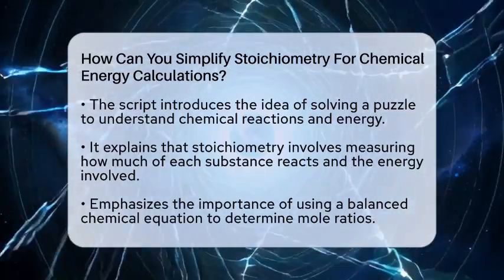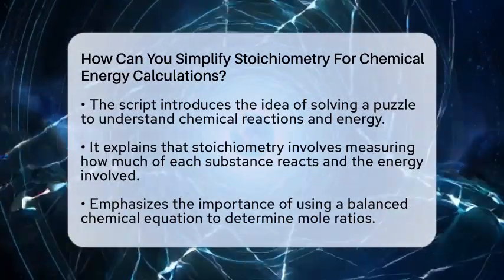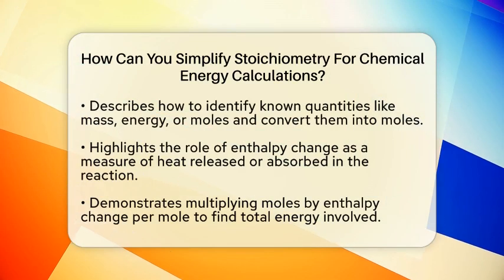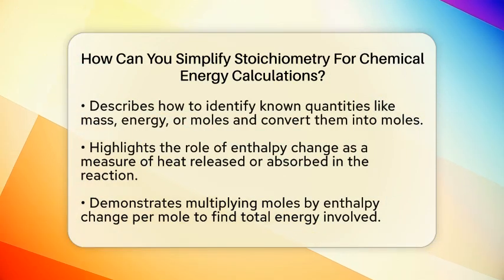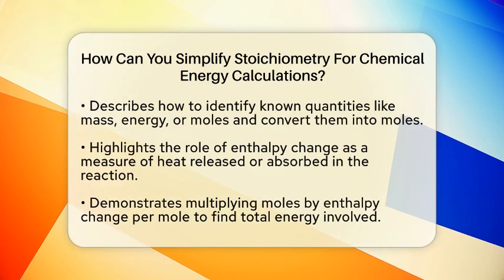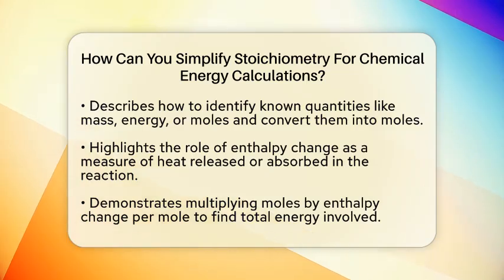Start by looking at the balanced equation. It tells you how many moles of each substance are involved. For example, if you have a reaction where hydrogen gas reacts with chlorine gas to make hydrochloric acid, the equation will show the number of moles of each substance involved. It also includes the enthalpy change, which is the amount of heat energy released or absorbed during the reaction. Think of this enthalpy change as a coefficient, just like the number of molecules.